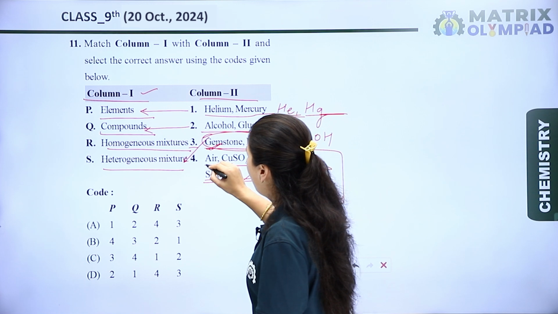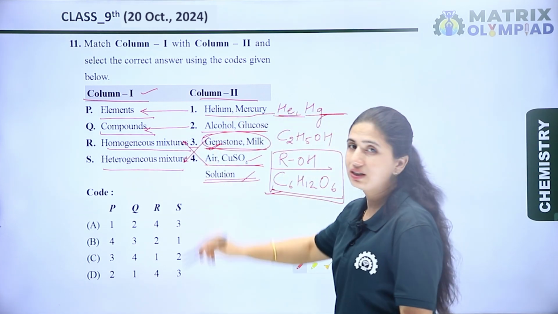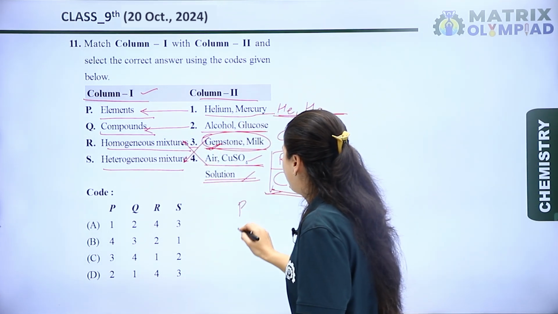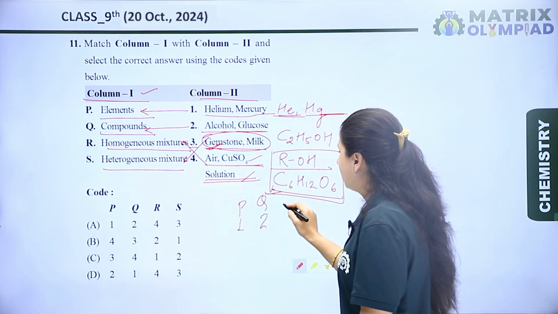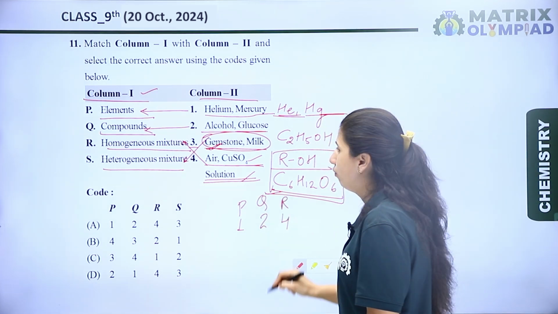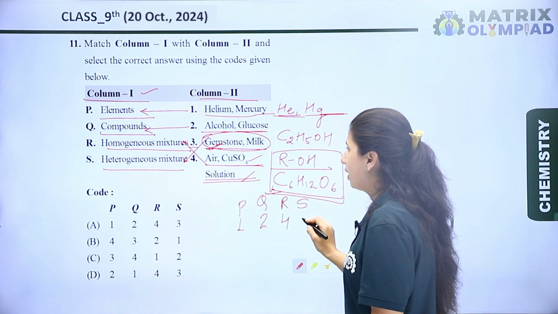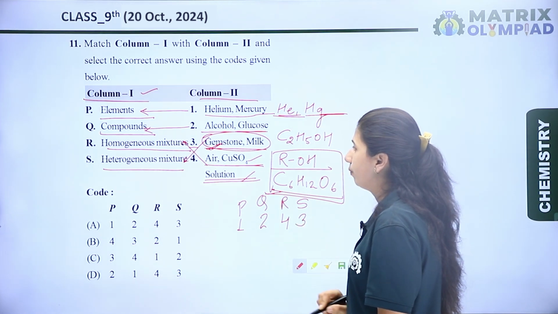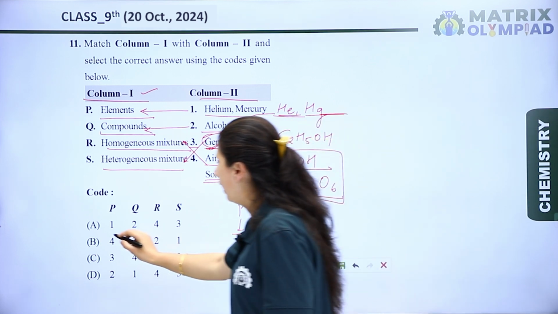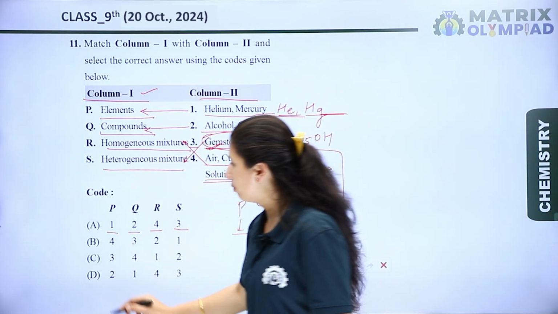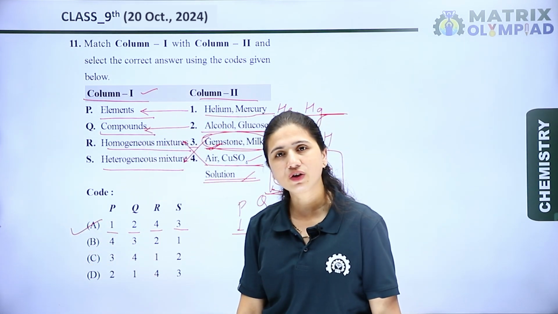So it is a homogeneous mixture. Okay, so let's see the answer. P is matched with first, Q is matched with second, R is matched with fourth, and S is matched with third. So the option is 1, 2, 4 and 3. It means A is the right option for this question.